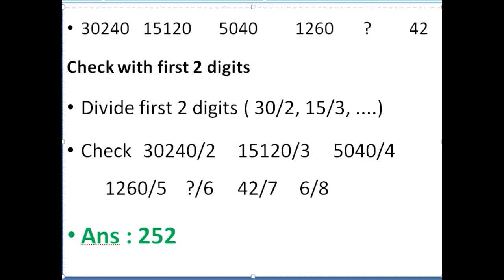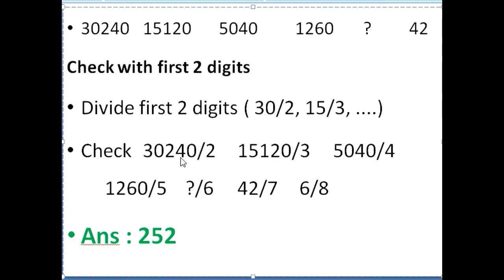See this number: 30240, question mark. You have to find that number, and the next one is 42. See here, it is a very big number. Don't panic by seeing such a big number. You take the first two digits: 30, 15, 5, likewise. Let us start with 30 and 15. By seeing the numbers you can say 30 by 2 is 15. So 30 divided by 2, and 15 and 5, so 15 divided by 3.